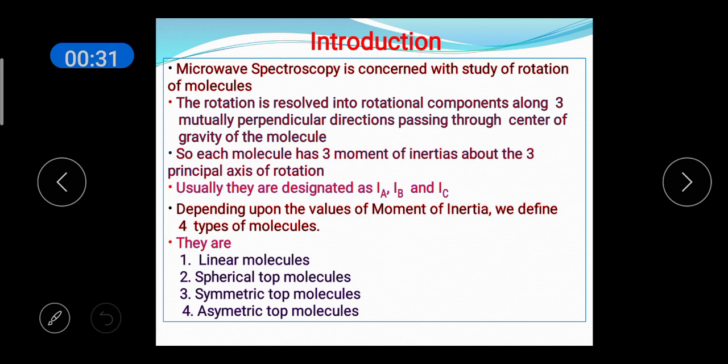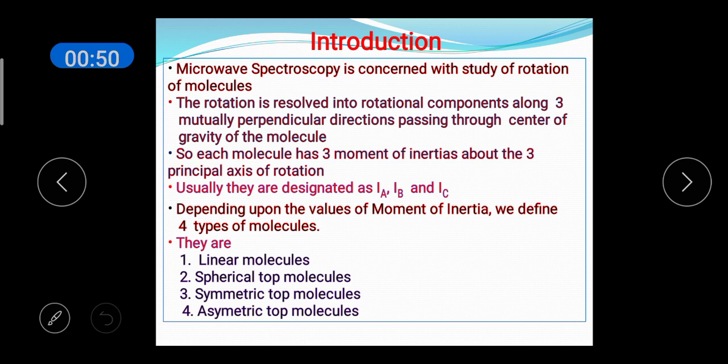The microwave frequency ranges from 3 × 10^10 Hz to 3 × 10^12 Hz. The separation between the rotational energy levels of the molecules is of the order of hundreds of joules per mole.